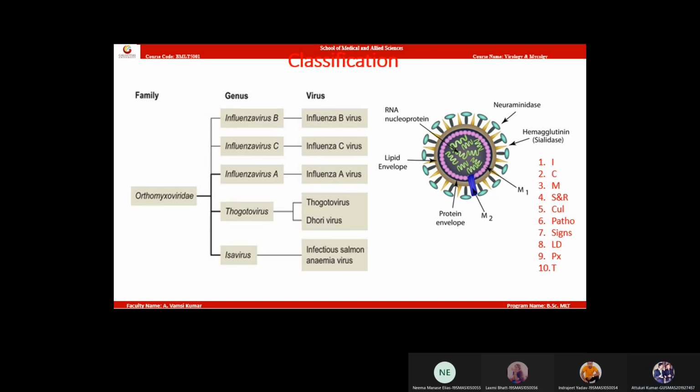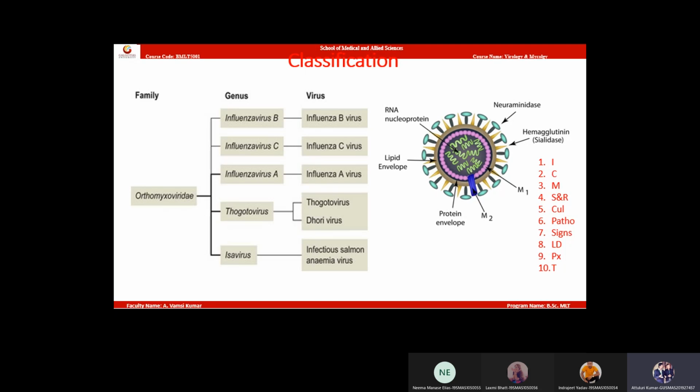Then the same genus viruses, okay? Influenza A virus, B and C virus. We have 3 types of viruses: influenza A, influenza B, and influenza C virus. So this is the classification. Classification also finished.